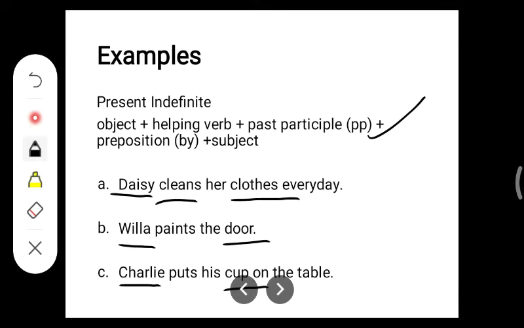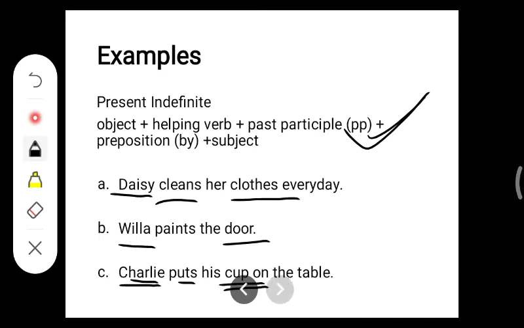So Charlie puts his cup on the table will become the cup is put by, that is preposition, subject is Charlie, on the table. First whatever is given here, you make it up with this one and then add on whatever is remaining. Here this is the subject, this is the verb and this is the object.